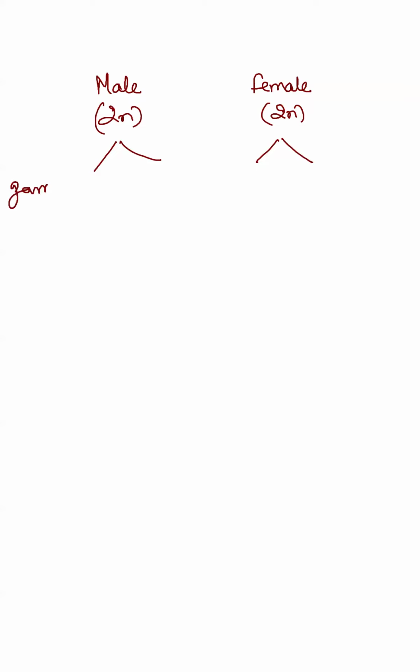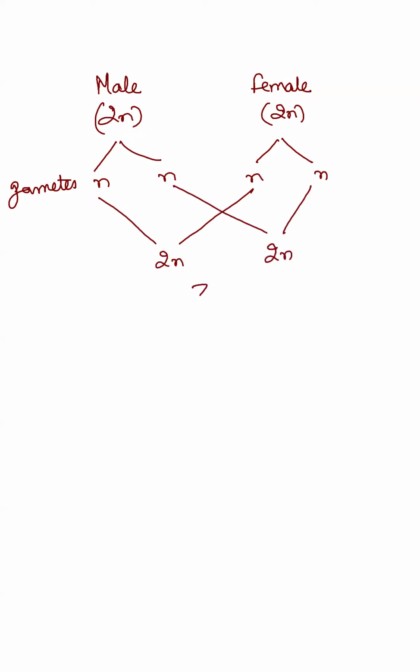Lastly, एक बार फिर से समझेंगे that how chromosome number is retained in the sexual reproduction. One more time. Male parent and female parent, both of which are diploid. All right. Gametes are produced. Gametes which are N, half the number of chromosomes. Fertilization, again chromosome number is retained. Zygote is diploid. ठीक है?